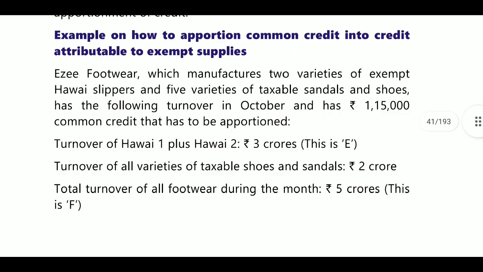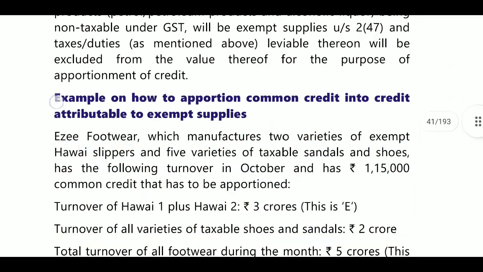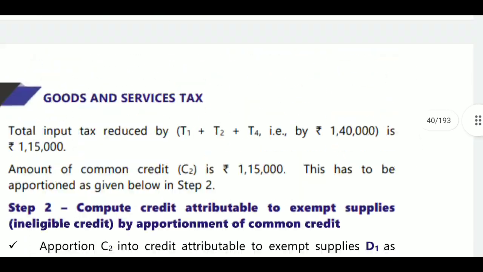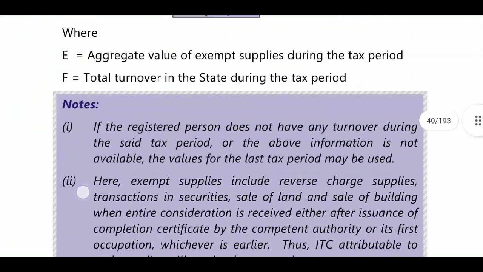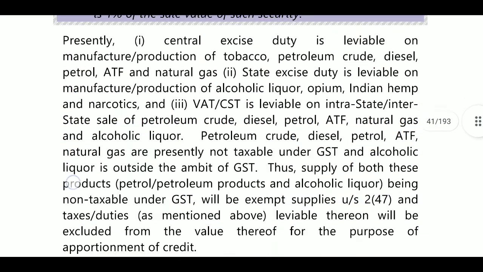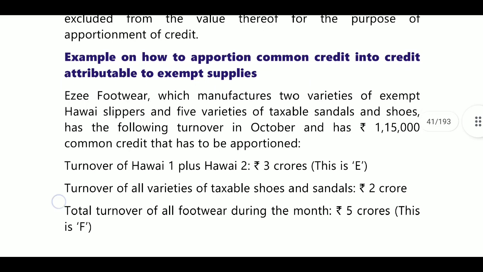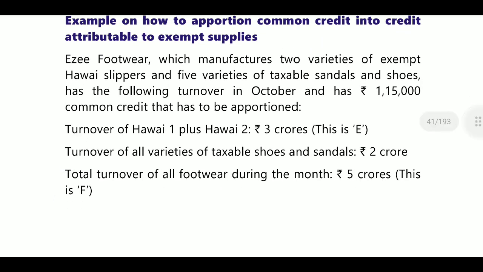For a manufacturer, two varieties of exempted chips were provided. D1 is calculated, aggregate value, note was provided. Presently central excise duty leviable on a manufacturer of easy footwear which manufactures two varieties of exempted Hawaii slippers and 5 varieties of taxable sandals and shoes.